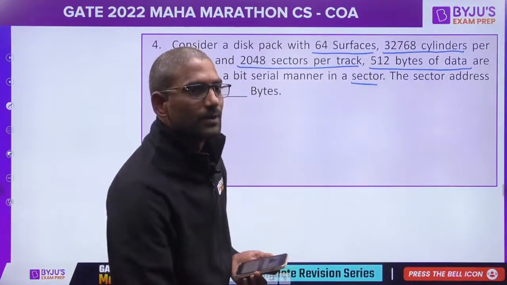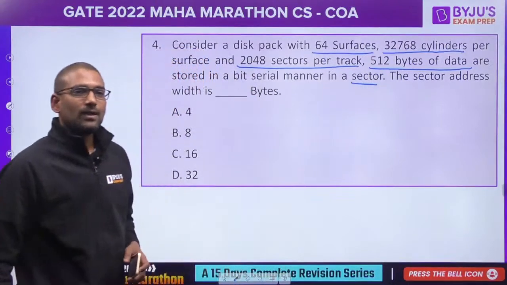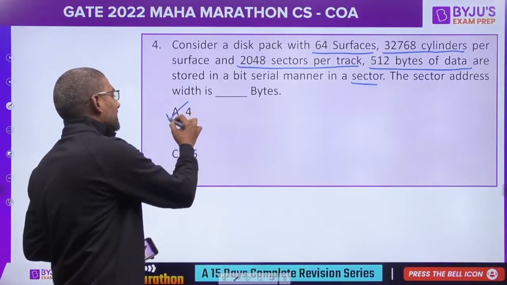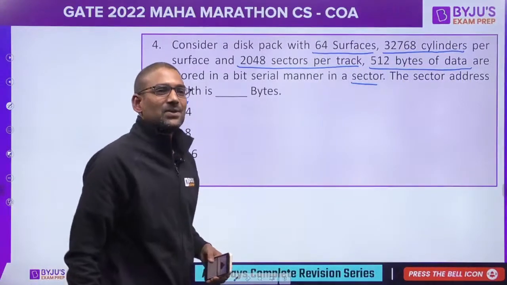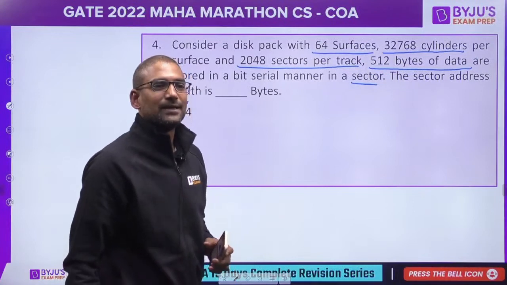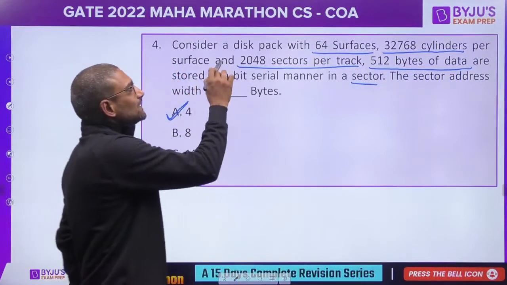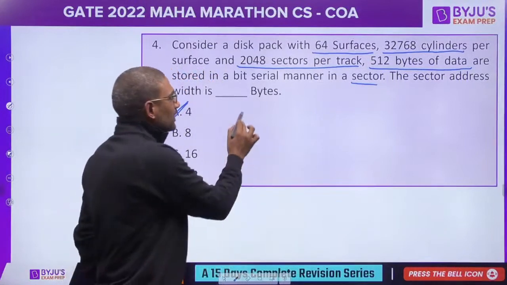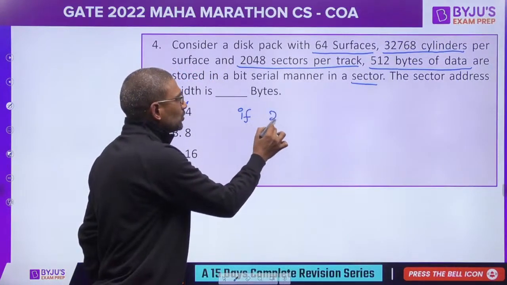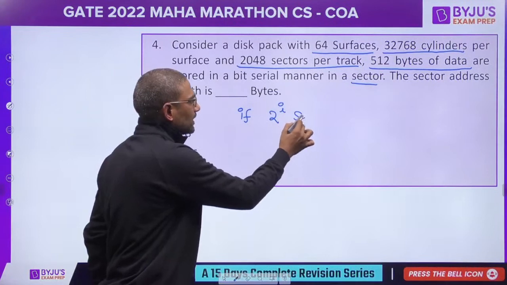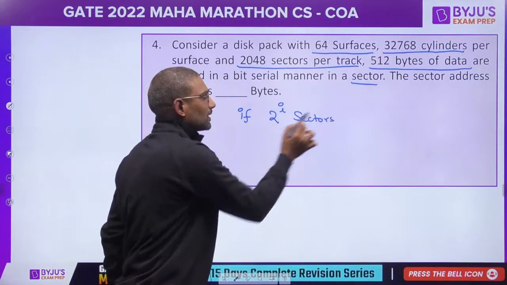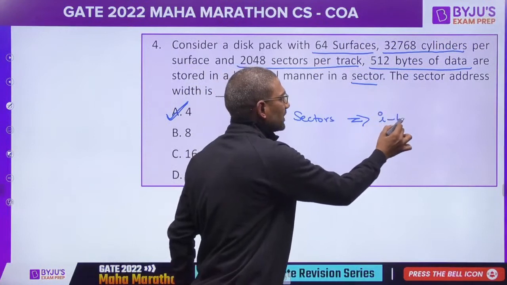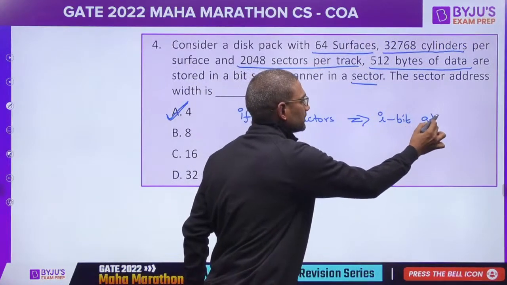Right. Let's see. The right answer is option A. Why? We want to find the sector address. If we are having 2 raised to i sectors, then i bit address would be there for every sector.